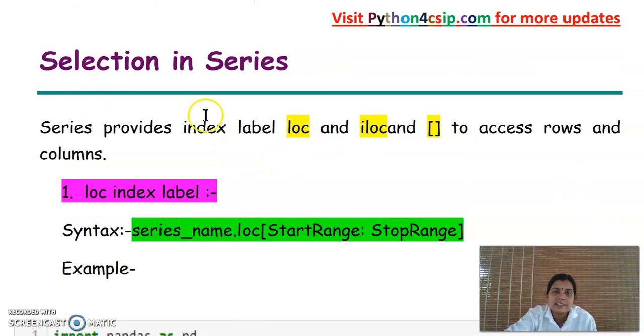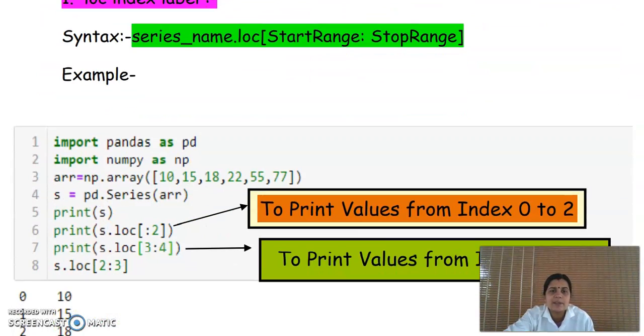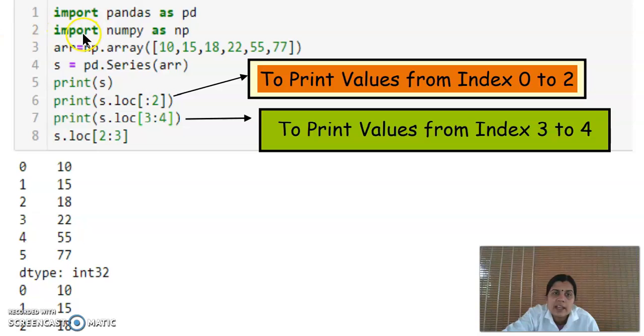Then next is selection in series. Selection in series means we can extract the elements from one particular position to another. Let's look at an example. By using this example, you can study easily. Here we created a series by using an array, and the series is printed. That is the output here.